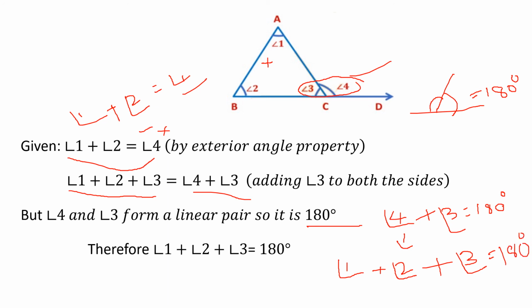Now what you got, children? Angle 1 plus angle 2 plus angle 3. All these three angles are interior angles. The sum of all three interior angles is equal to 180 degrees. So in the previous section, we have verified the angle sum property. Finally, what we got, children? Angle 1 plus angle 2 plus angle 3 is equal to 180 degrees. So we have verified this angle sum property.